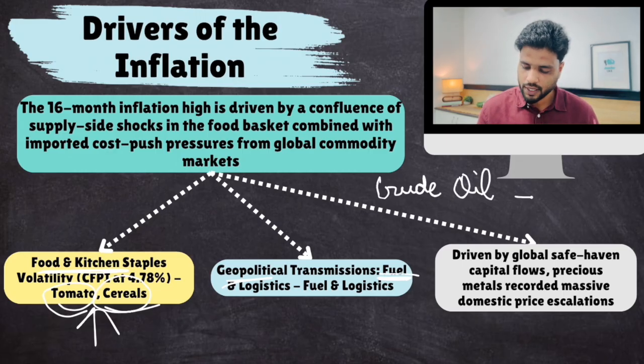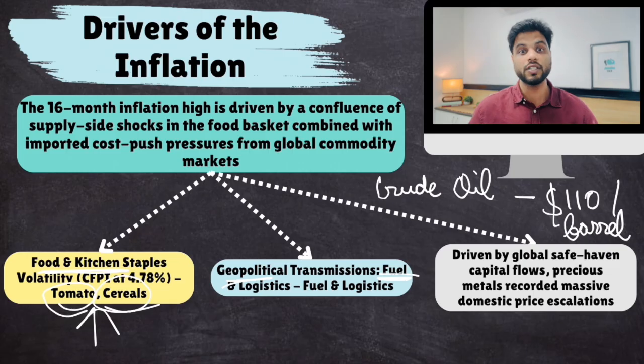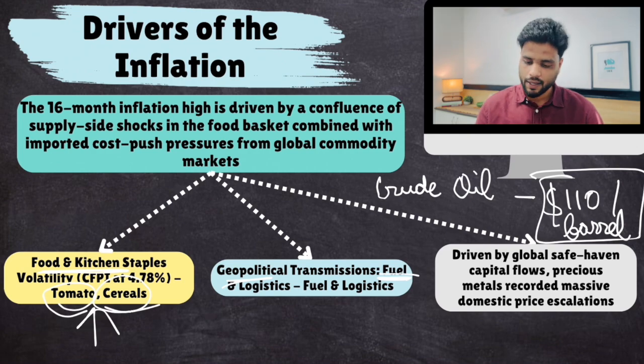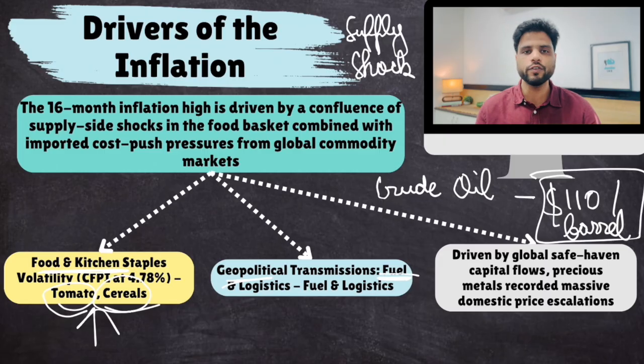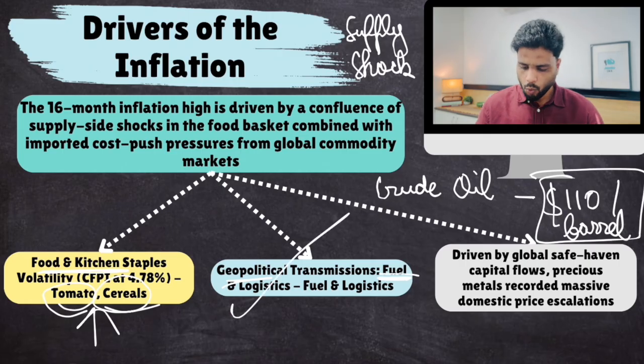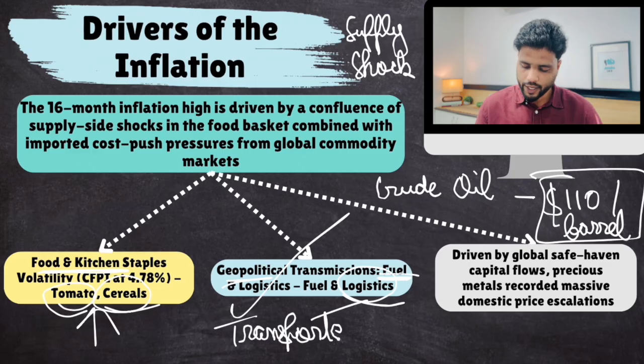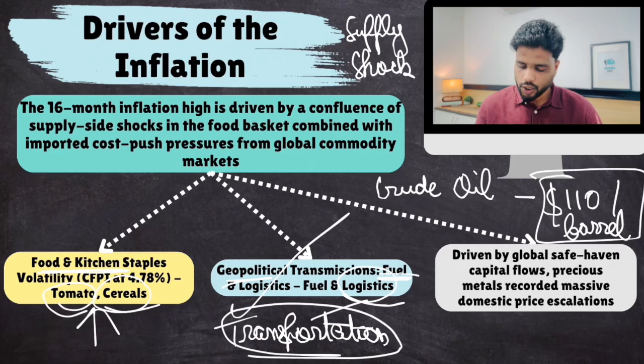Crude oil has reached $110 per barrel. This is really high. From $70 or even $60 per barrel, the crude oil prices have doubled. And why is this happening? Because of supply shock. The supply has fallen. And why is there shortage of supply? Because of the blockade in Strait of Hormuz, and we get most of our energy supplies from Strait of Hormuz. You understand this, right? So this is happening. What do you mean by logistics? Well, logistics is transportation, storage. Now, even transportation, the entire logistics services have become expensive because fuel costs have increased. So everything is becoming expensive.